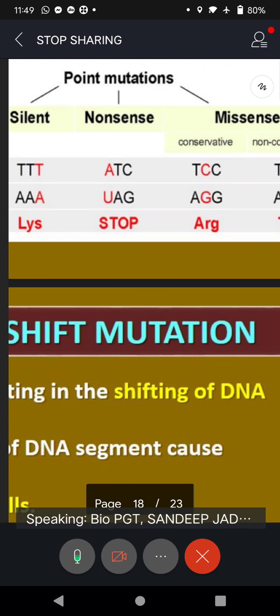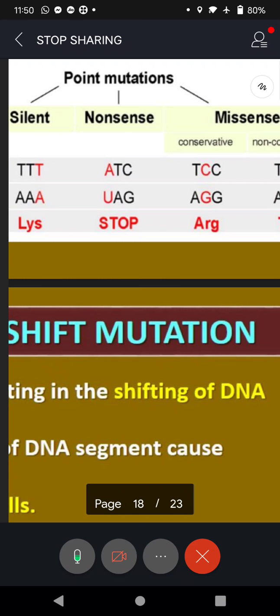This is the way. Nitrogenous bases pair in a particular way and decide what type of proteins are formed. Because the nitrogenous bases present in DNA, present in mRNA, pair in a particular way. Of course, Sandeep would like to call it as codon and anticodon, but I am restricting. I am simply using normal language.